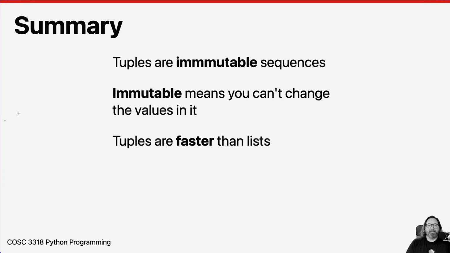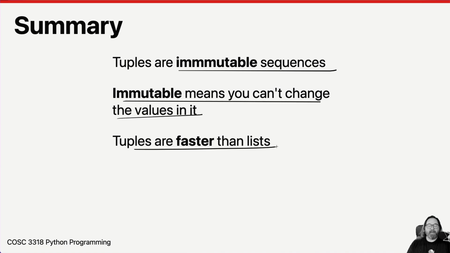That's really it. Tuples are immutable sequences, and immutable means you can't change the values in it, and tuples are faster than lists for looping. I told you it was going to be fast and easy. It's tuples.